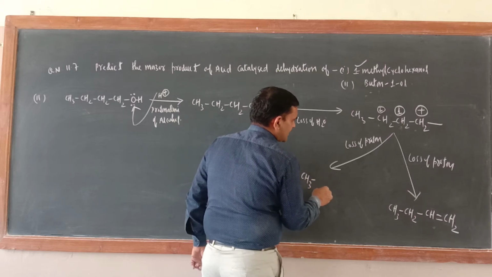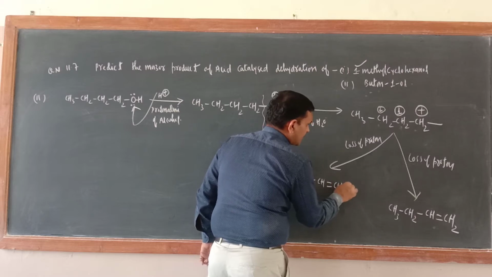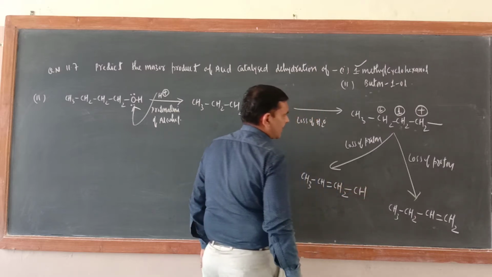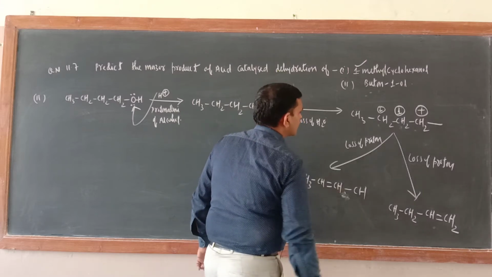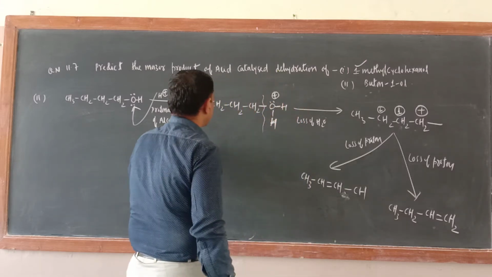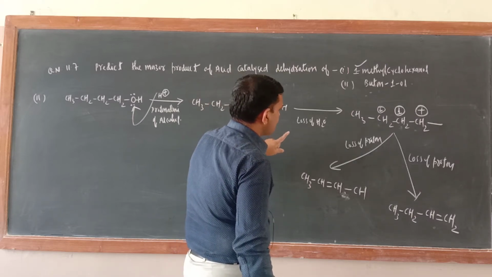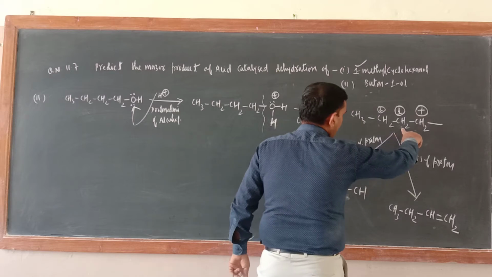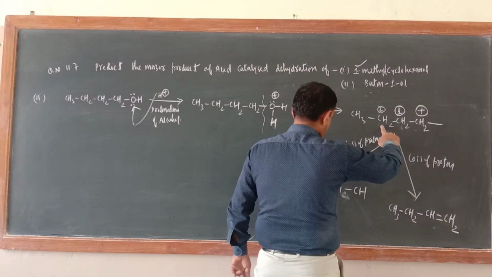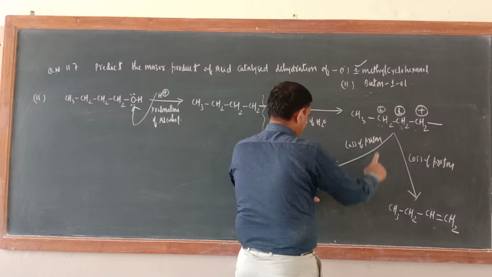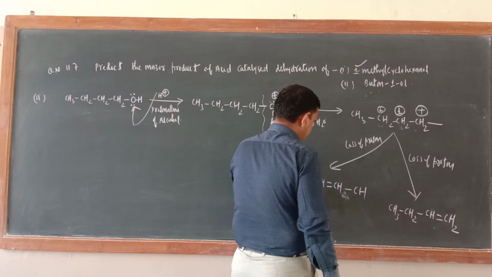CH3, CH3, CH, double bond CH2, CH. Okay, correct? Now 3, yes, CH only. CH, yes. One proton should be lost. So first time I have lost from here, then double bond O. Second time I have lost from here. So CH3, 1, 3, 4. Yes, 4. But here